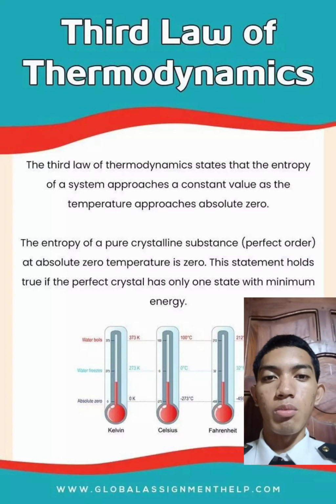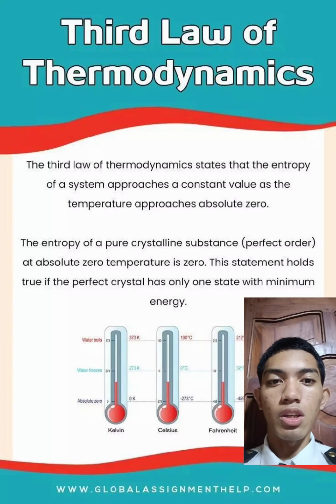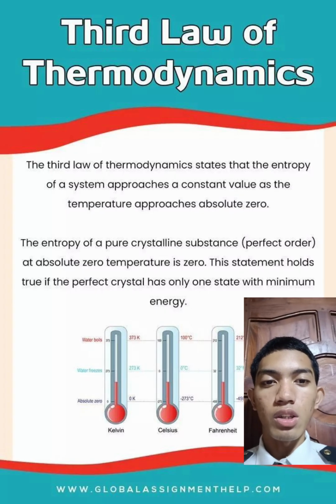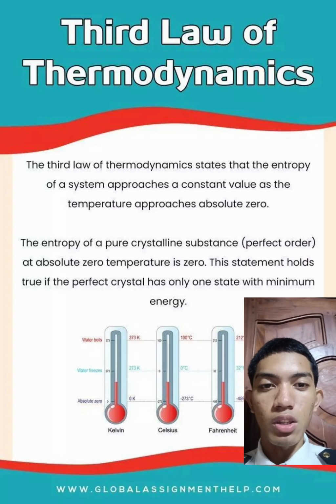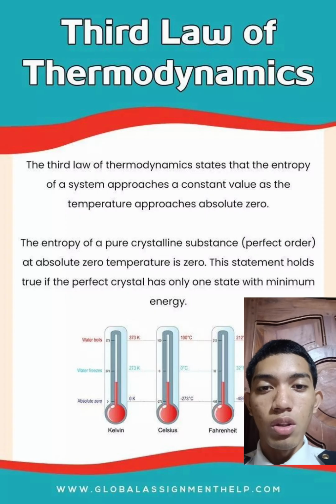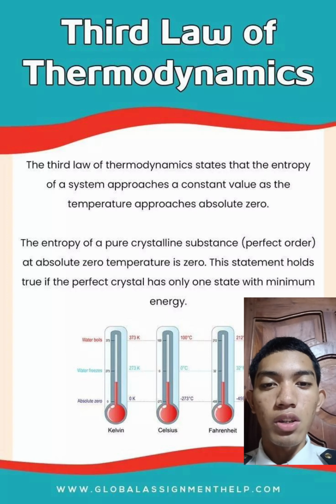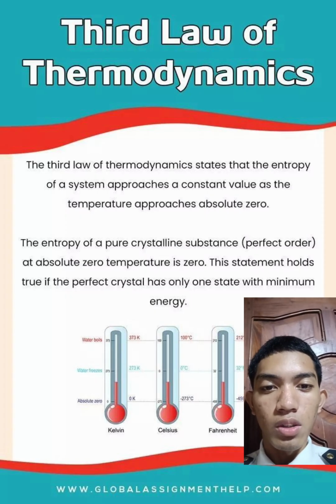Third law of thermodynamics. The third law of thermodynamics states that the entropy of a system approaches a constant value as the temperature approaches absolute zero. The entropy of a pure crystalline substance with perfect order at absolute zero temperature is zero. The statement holds true if a perfect crystal has only one state with minimum energy.